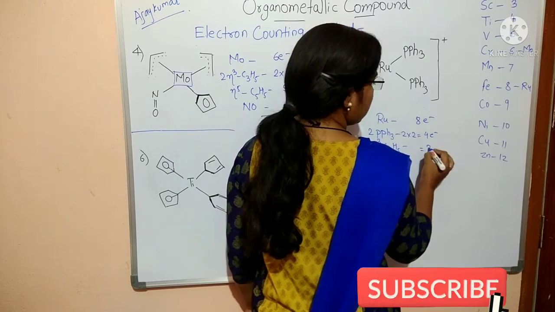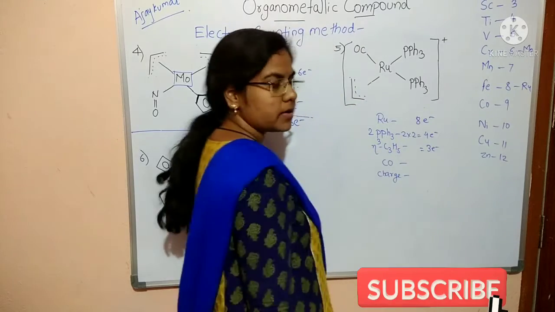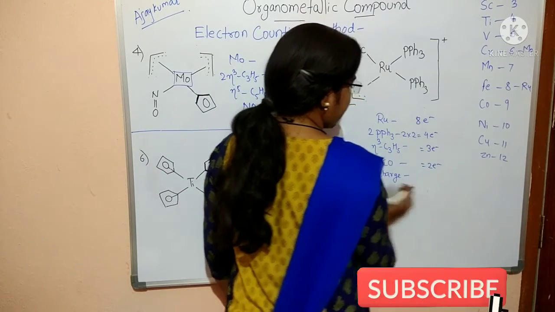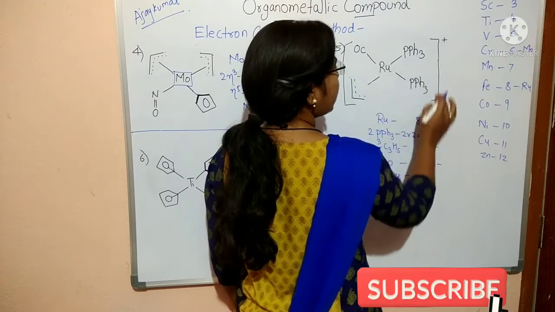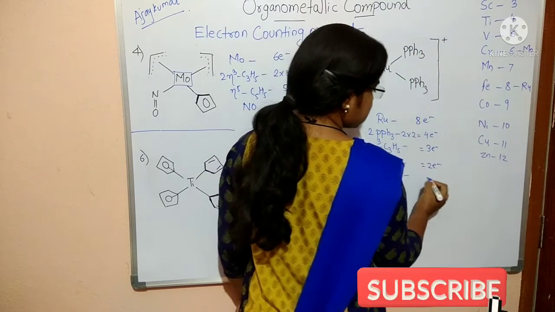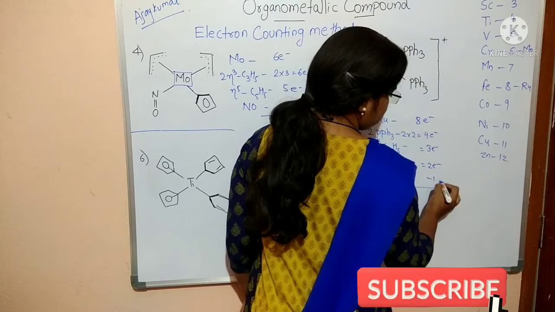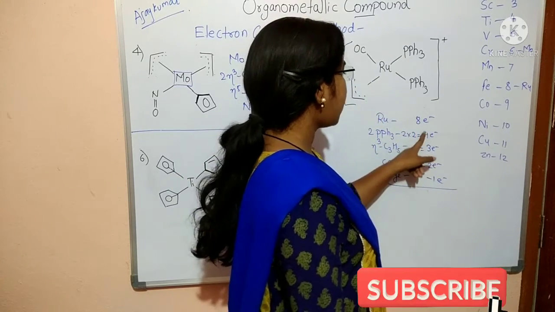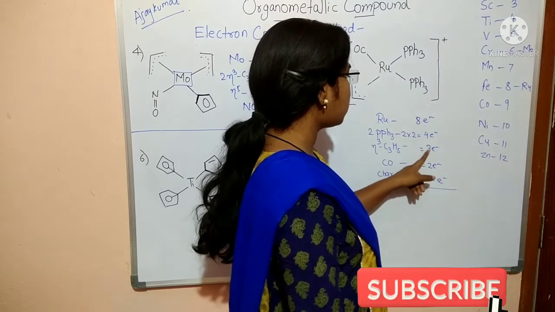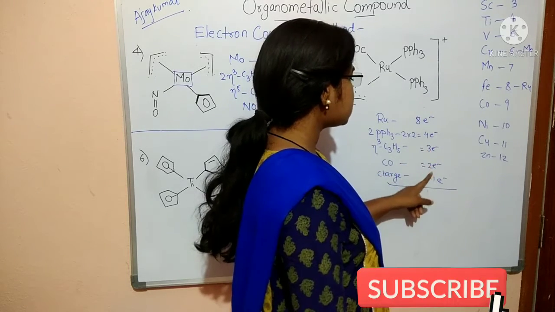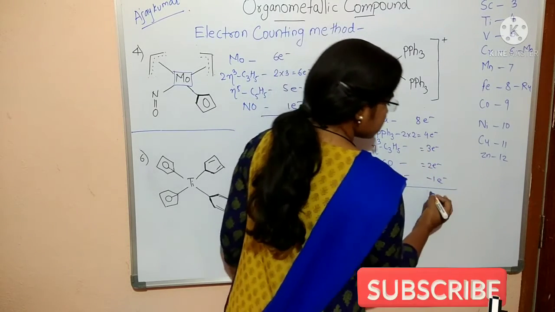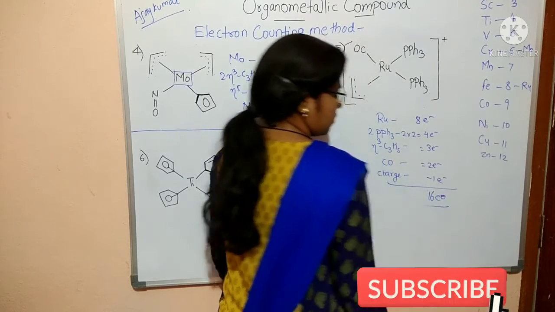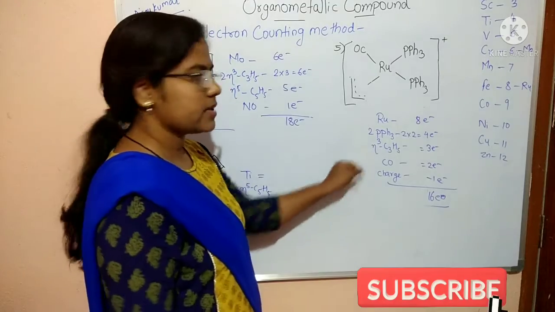Then CO gives 2 electrons. The charge of the whole complex is plus, that is minus 1 electron. So count: 8, 9, 10, 11, 12, 13, 14, 15, 16, 17, then 17 minus 1, 16 electrons. A 16 electron compound is present.